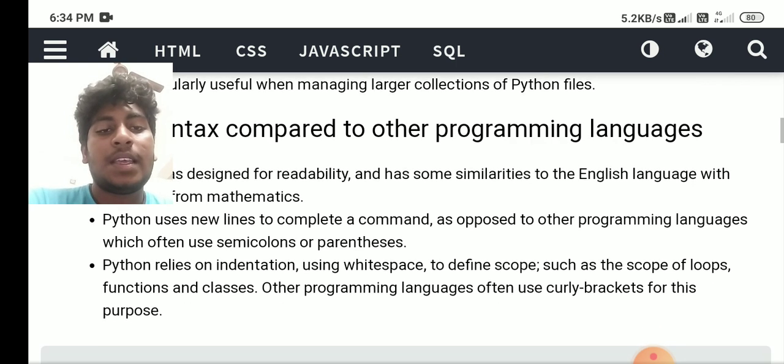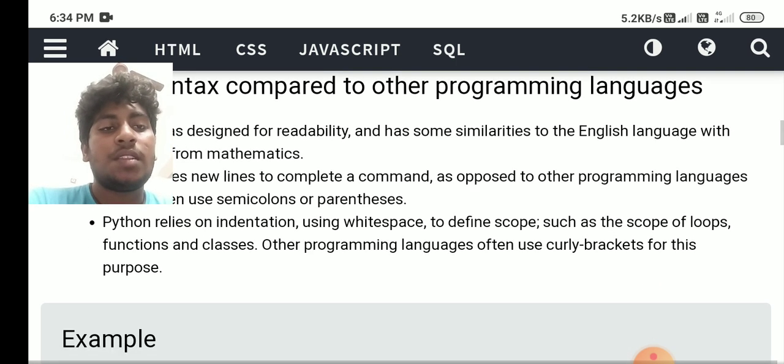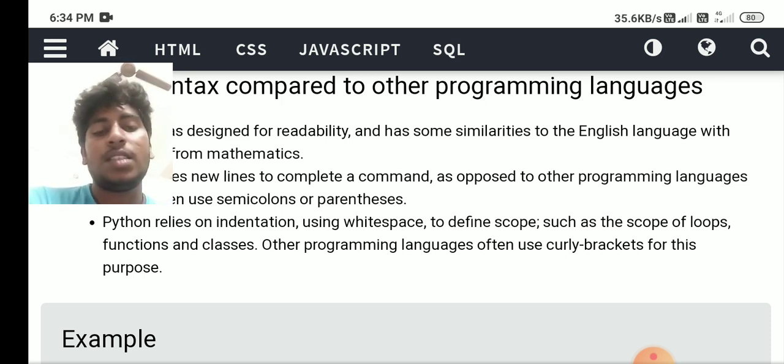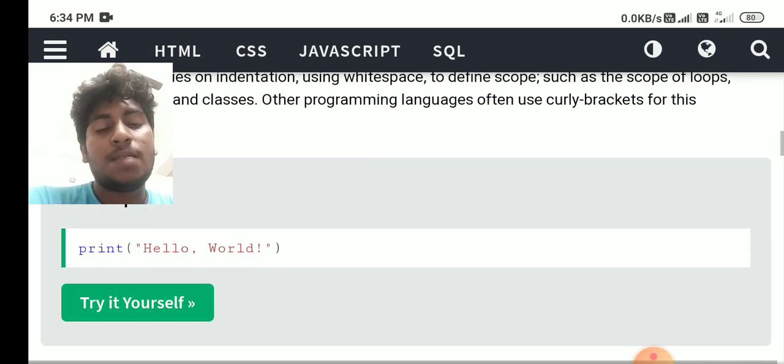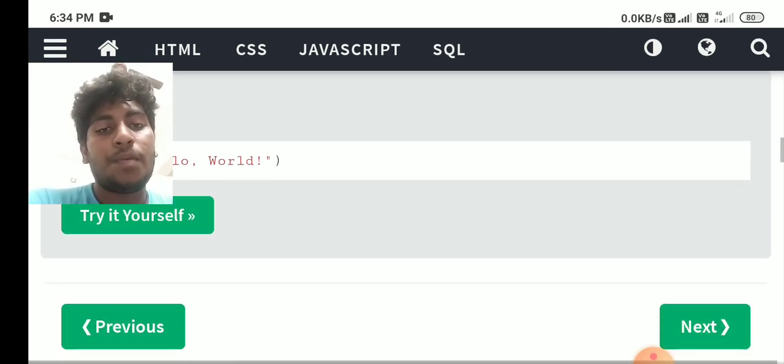Python relies on indentation, using whitespace, to define scope, such as the scope of loops, functions and classes. Other programming languages often use curly brackets for this purpose. Example: print hello world.